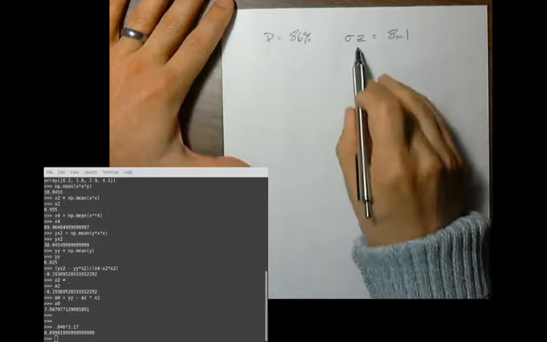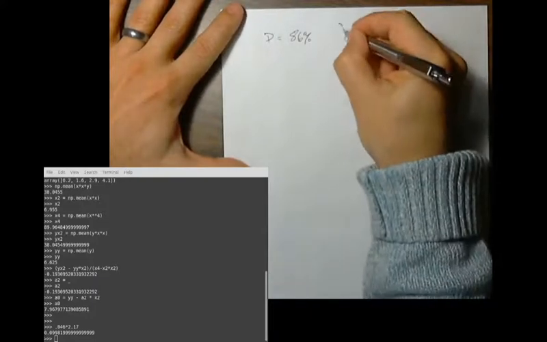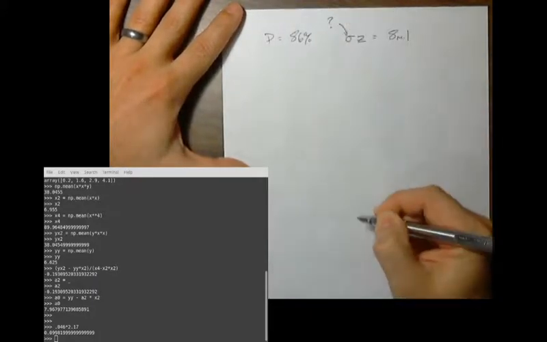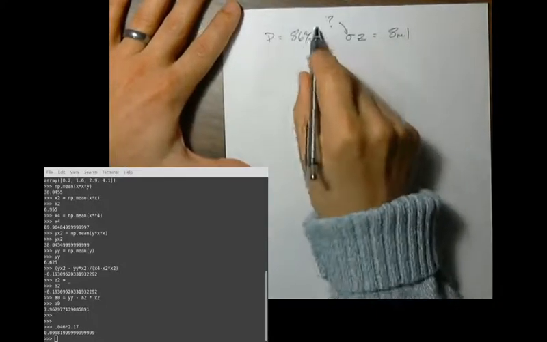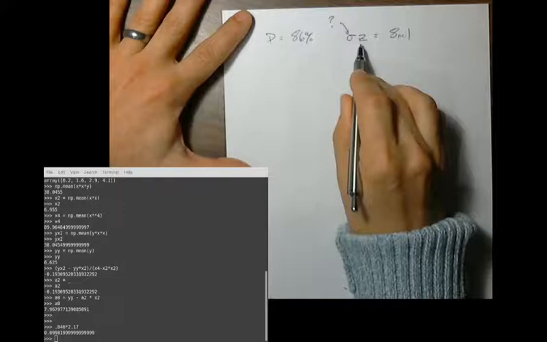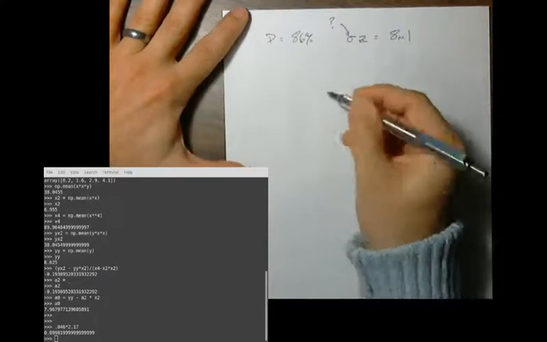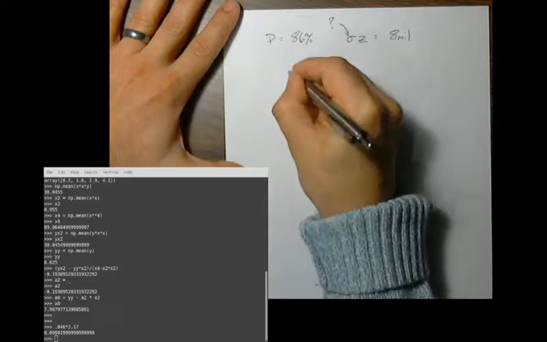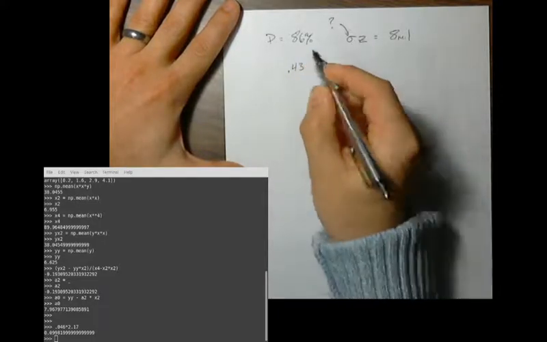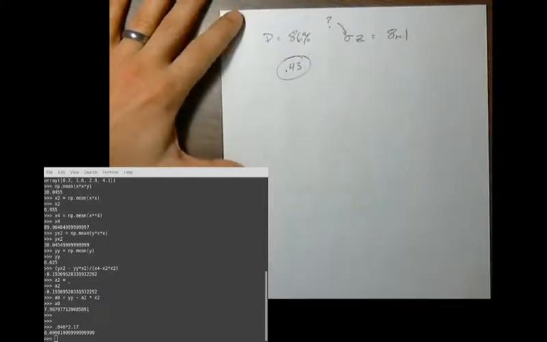And the question then is, what is sigma? Okay, so we'll use the 86% to figure out what z is, and then we'll have it. So no problem. So we need to look up half of this, so we're looking for 0.43 is the value we're looking for.